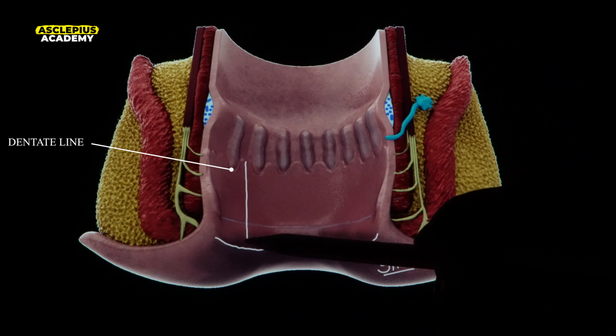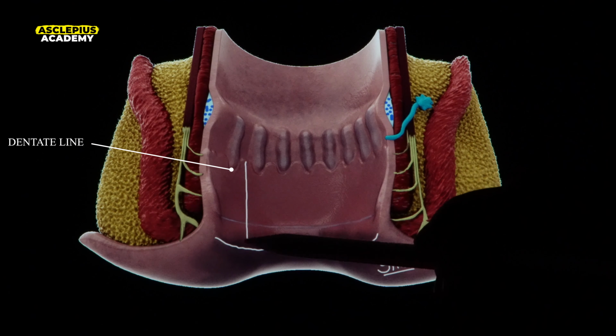Even though this is squamous epithelium, it is squamous but not keratinized. So, it is stratified, squamous, non-keratinized epithelium up till the anal verge. Beyond anal verge, it is stratified, squamous, keratinized. All right. So, the epithelium between dentate line and anal verge is called anoderm.